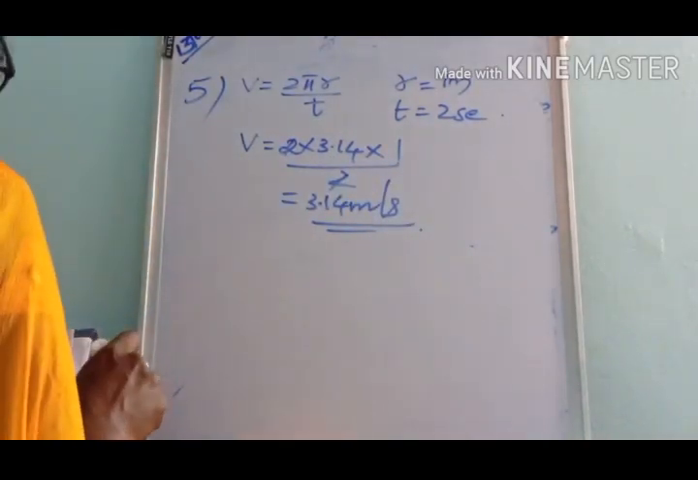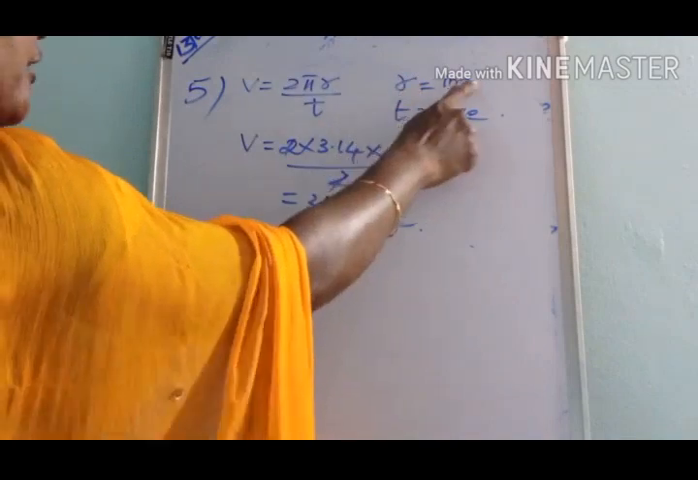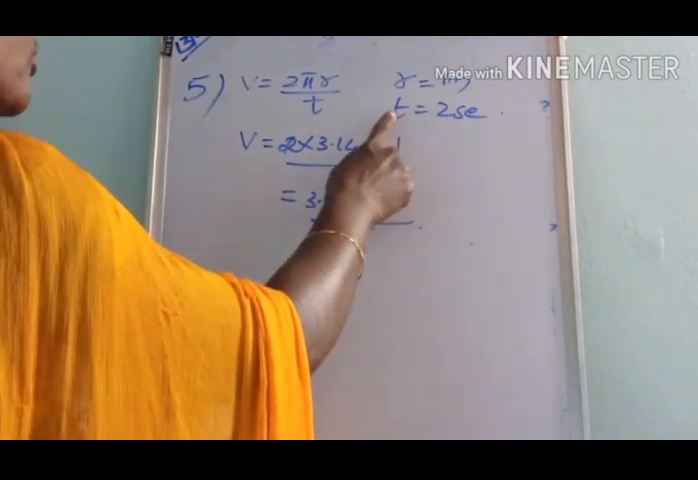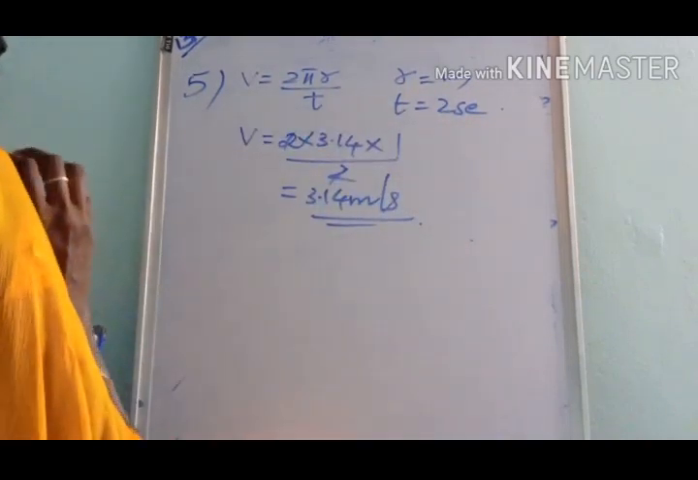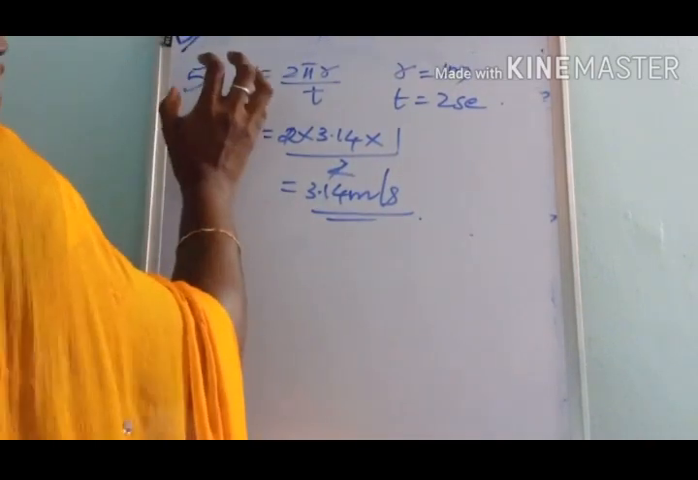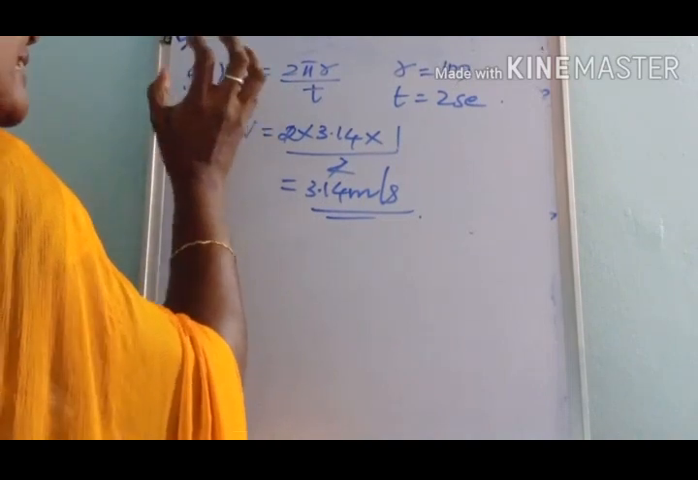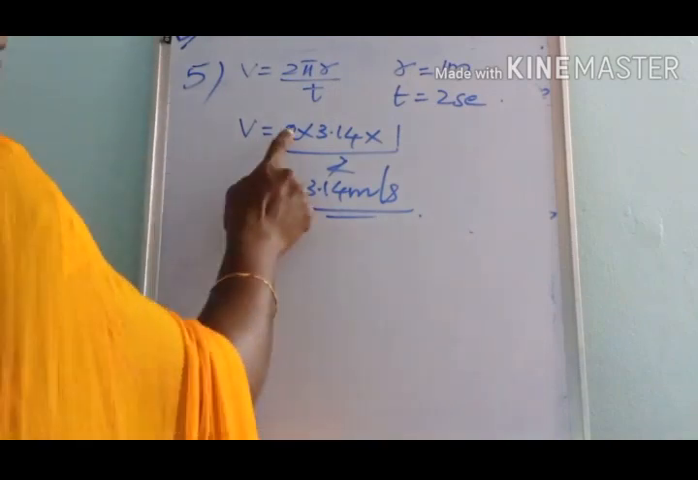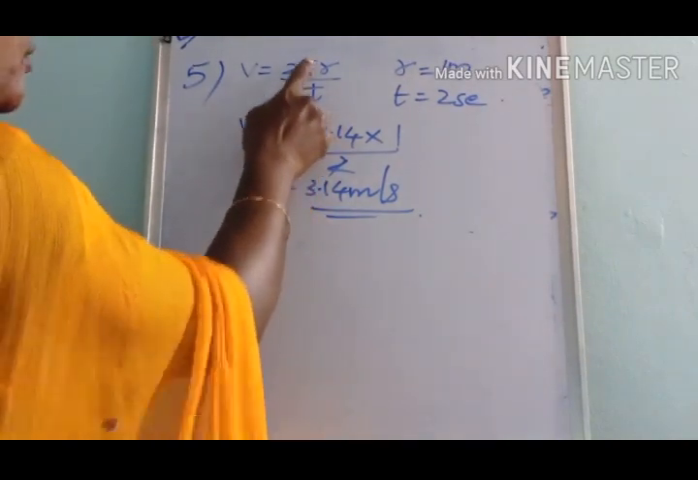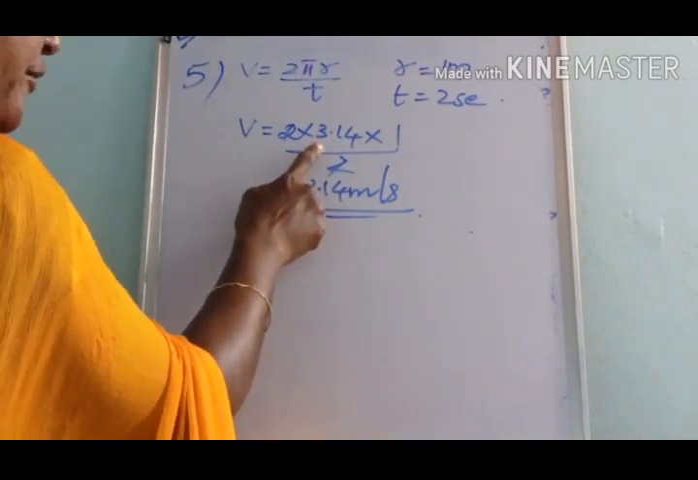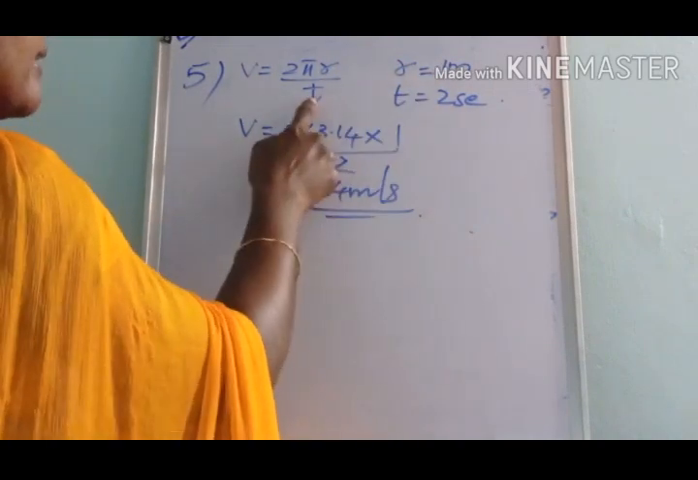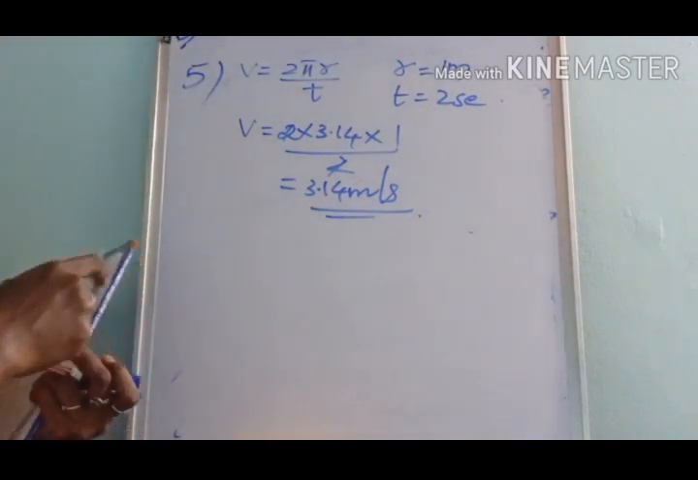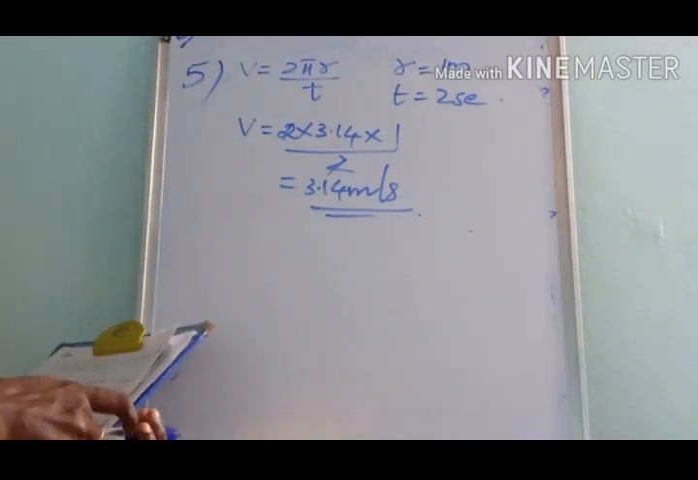Okay, here the body moves on a circular path of radius r equal to 1 meter and it completes one circle in 2 seconds. So time t is given as 2 seconds. We have to find its speed. You know the equation for speed of an object that takes a circular path. Actually it is 2 pi r divided by t. Then we can substitute the values: 2 into 3.14 instead of pi, into radius 1 meter, divided by time 2 seconds. Simplifying this we will get 3.14 meter per second.